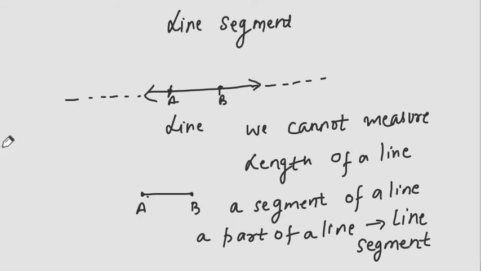So what is the difference between a line and a line segment? A line is extended in both directions, but a segment cannot be extended further. A line has no endpoints, but a segment has two endpoints, A and B. So a line can never be measured, but a line segment can always be measured.